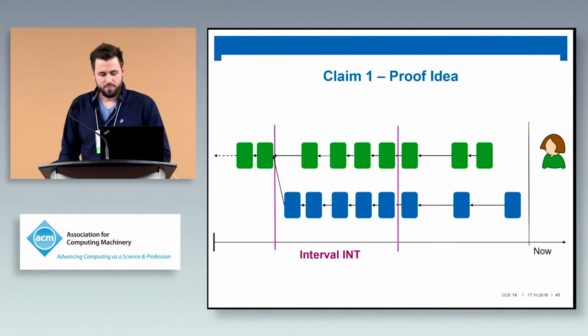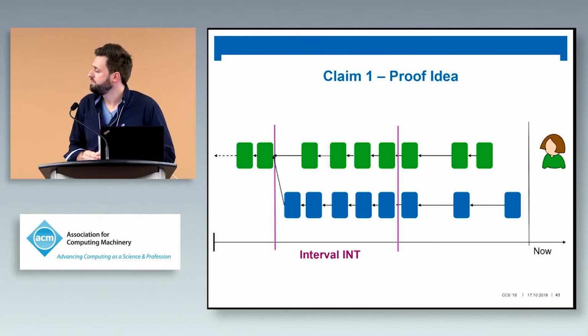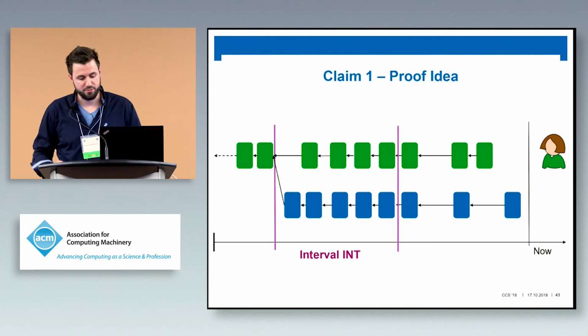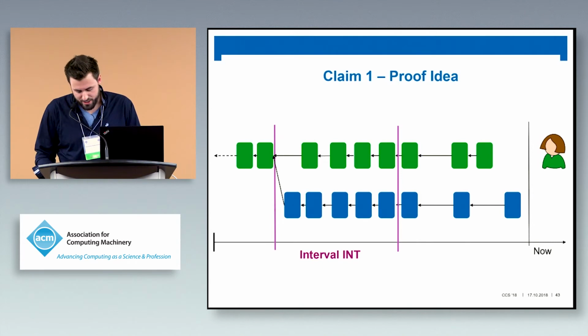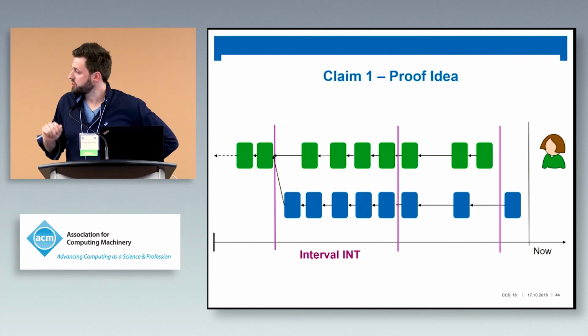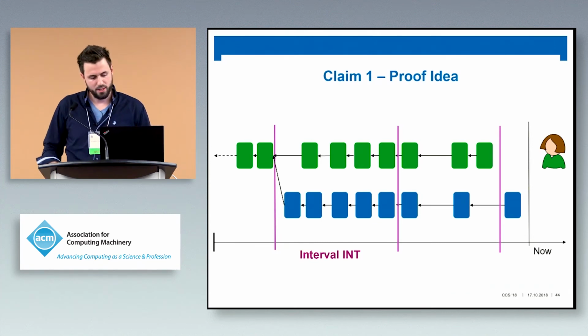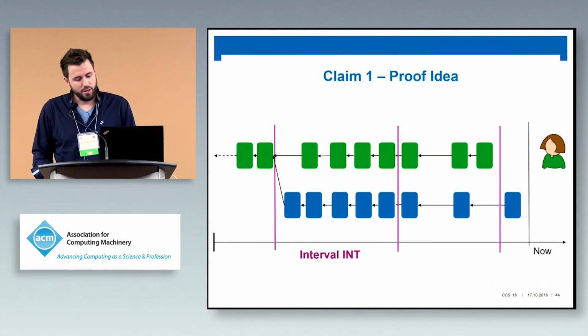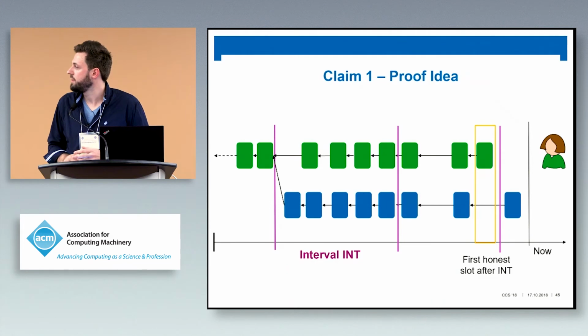So first, assume Alice is always there. She is very up to date, and she will now be served a chain that has higher block density in this special interval. We choose the interval very carefully, such that it's small enough that we can guarantee that the leader election process is identical up to twice the size of the interval, so up to the third purple line. However, the interval is large enough that we can guarantee some substantial growth, and also large enough that we can expect a really honest slot right after the interval.